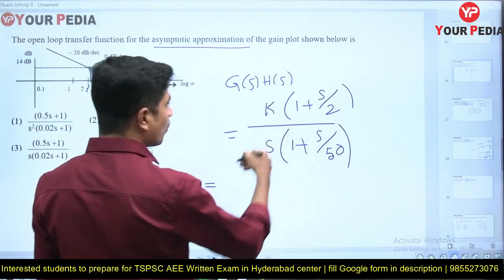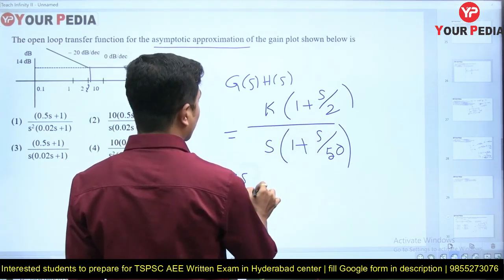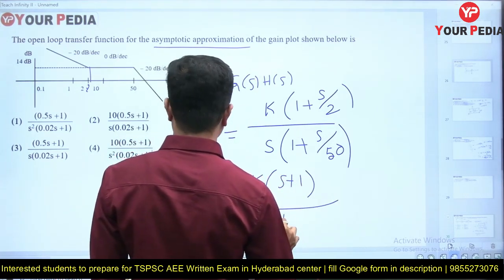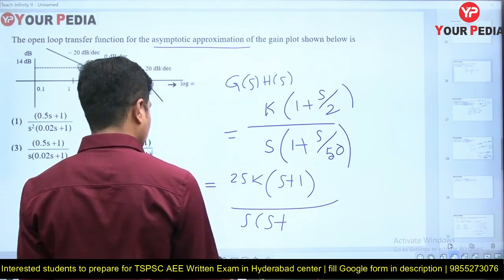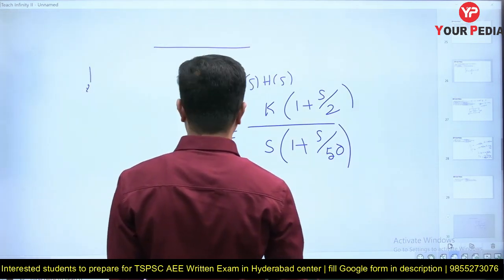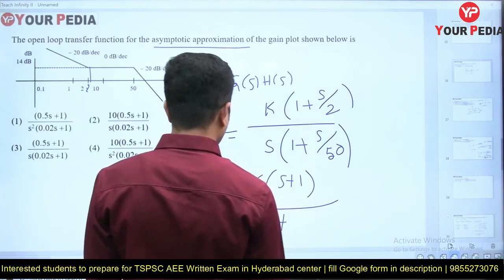So this 50 will go upside, 50 by 2 is 25, K into s plus 2 by s into s plus 50, or let it keep it as it is. You don't want the simplification, I think. In the question he didn't simplify it.